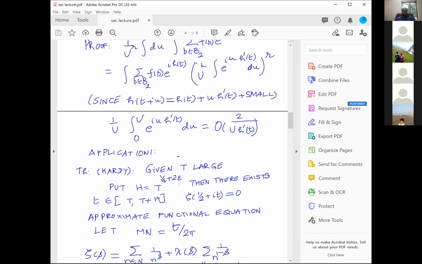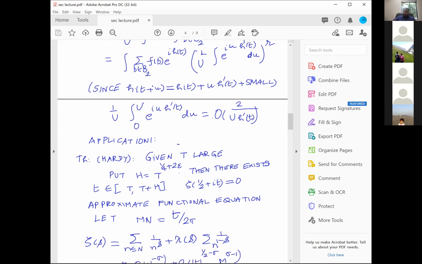That's what I studied. Therefore, zeta of half plus it can be approximated by summation n less than or equal to capital T of 1 over n power s with a very small error. And up to which point you go depends only upon the order of little t and does not depend exactly on little t.